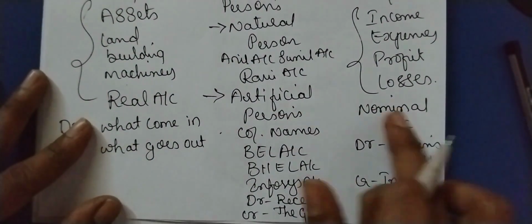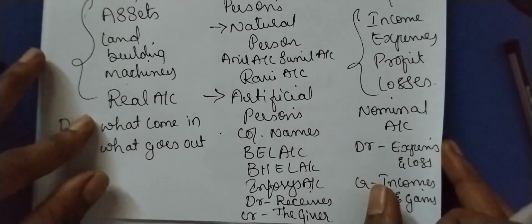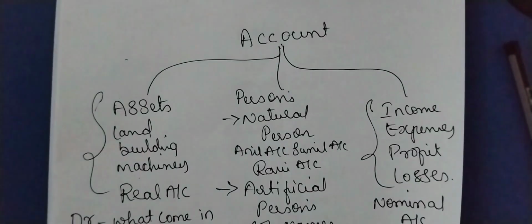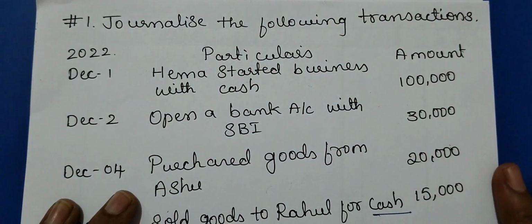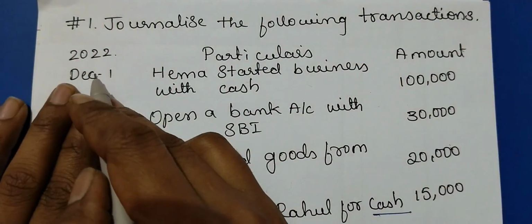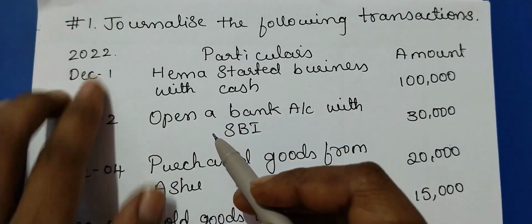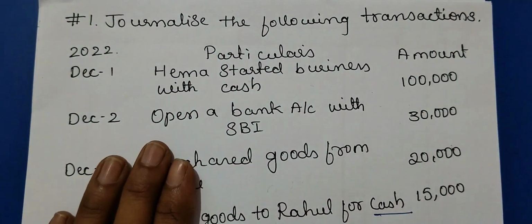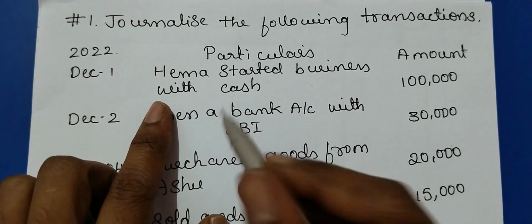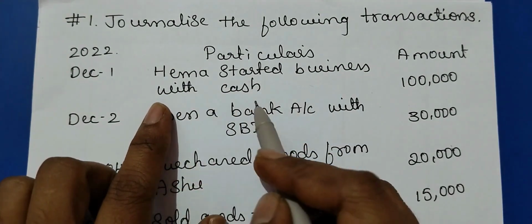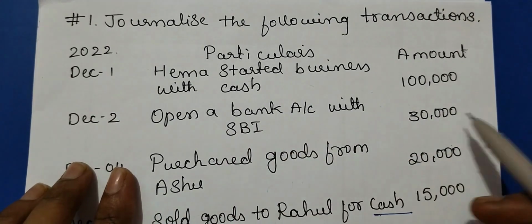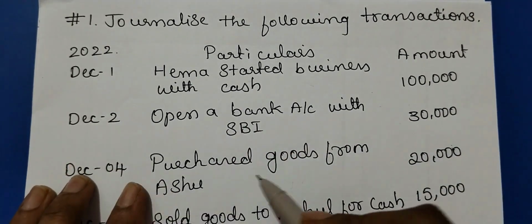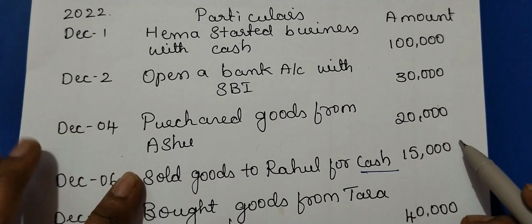Now we'll understand these rules by solving one question. Journalize the following transactions. 2022, December 1st: Emma started a business with cash 1 lakh. Second, opened a bank account with SBI 30,000. Fourth, purchased goods from Ashok 20.